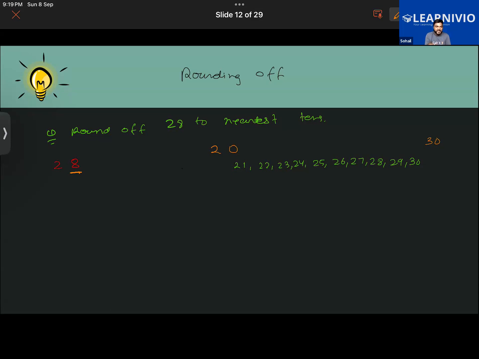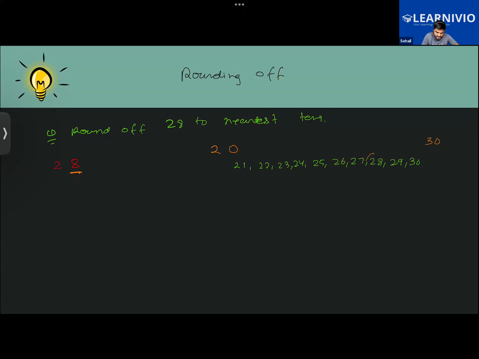If the number is 4 or less, then it will be rounded down, decreased. But if the number is 5 or more than 5, it has to be rounded up. Here this is 8, which is more than 5. In fact, it is lying closer to 30 also.